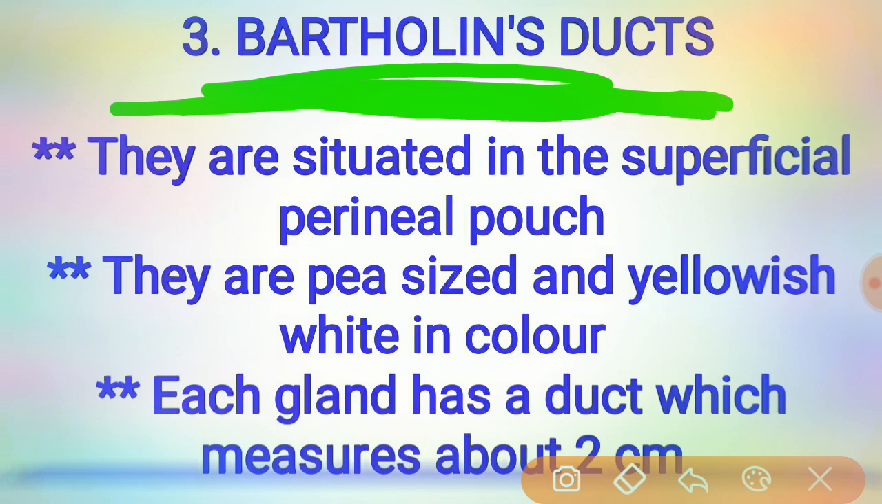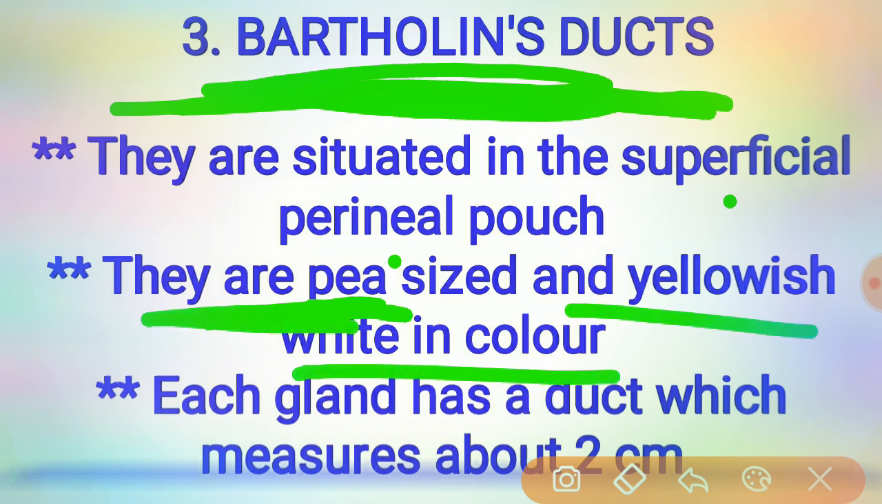They are situated in the superficial perineal pouch. What is the size of the Bartholin's gland? They are pea-sized and yellowish white in color, and each gland has a duct that measures about 2 centimeters. There are two Bartholin glands, the greater vestibular glands, one on each side, the right and left of the vagina.